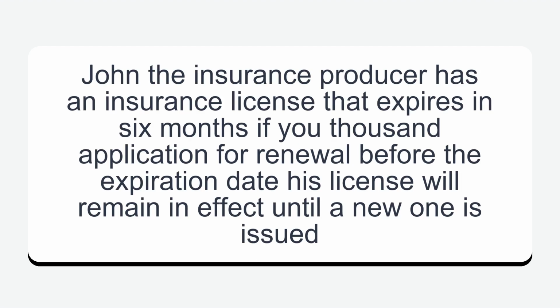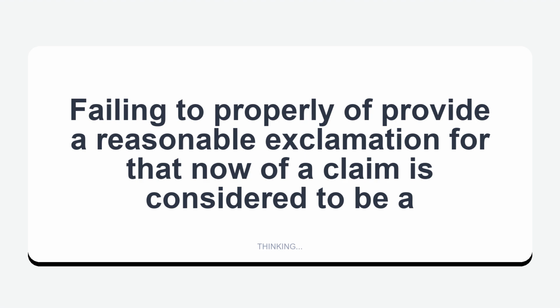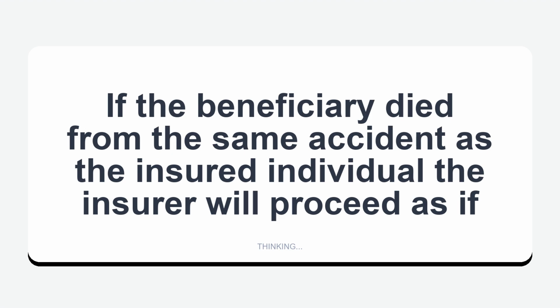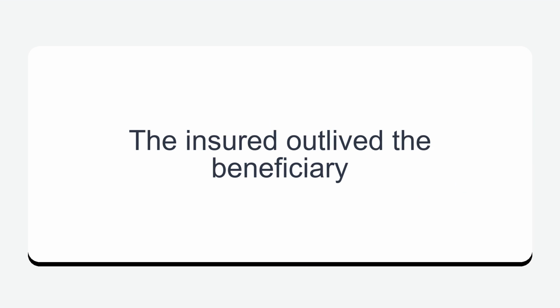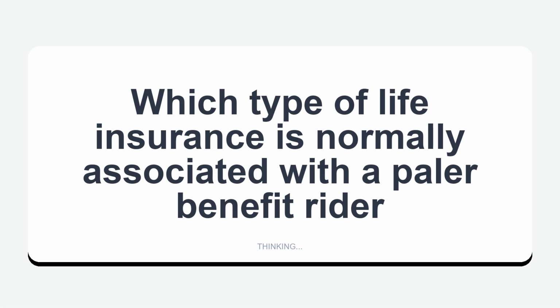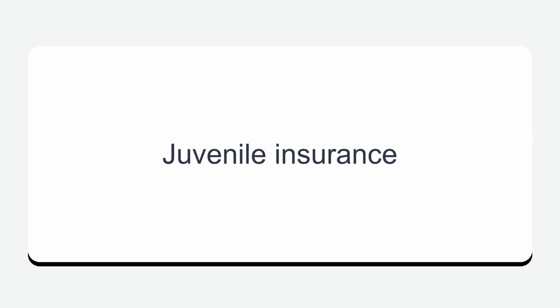John, the insurance producer, has an insurance license that expires in 6 months. If he submits an application for renewal before the expiration date, his license will remain in effect until a new one is issued. Failing to provide a reasonable explanation for the denial of a claim is considered to be an unfair claim settlement practice. If the beneficiary died from the same accident as the insured individual, the insurer will proceed as if the insured outlived the beneficiary. Which type of life insurance is normally associated with a payor benefit rider? Juvenile insurance.